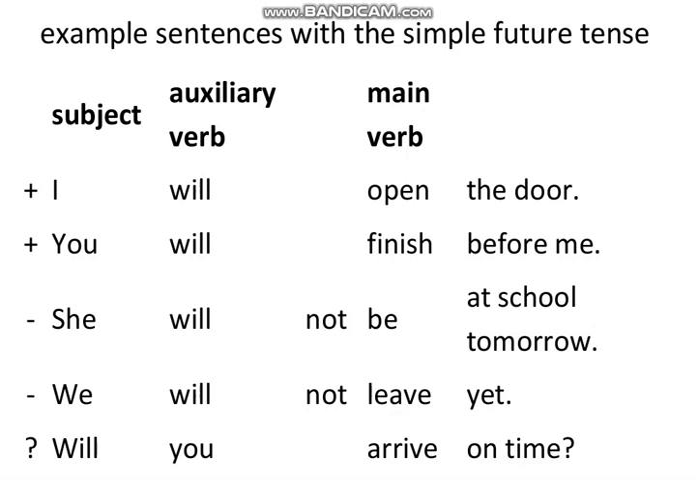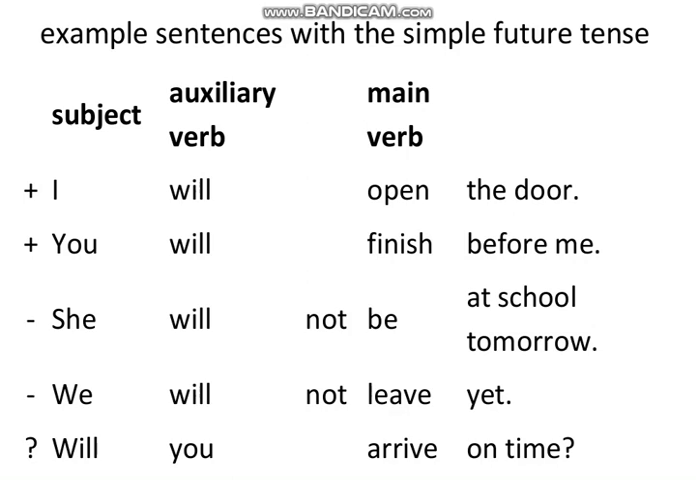As you can see in positive sentences, I will open the door, you will finish before me. Here you can see the auxiliary verb will is used with I and you both, and as a main verb the first form of the verb is used here.